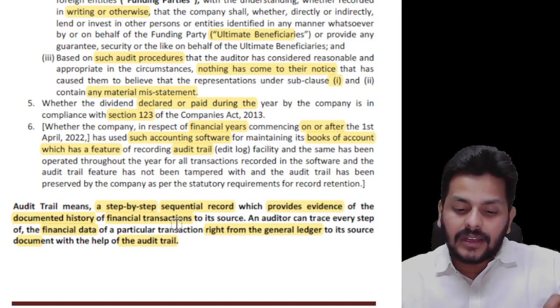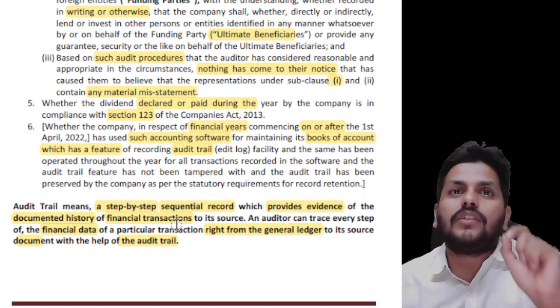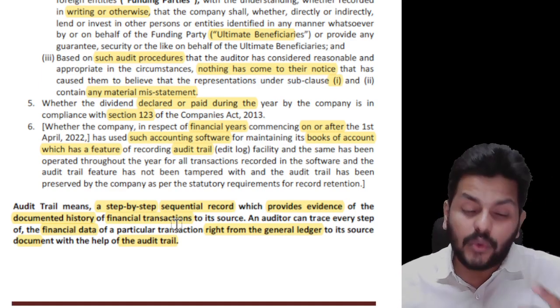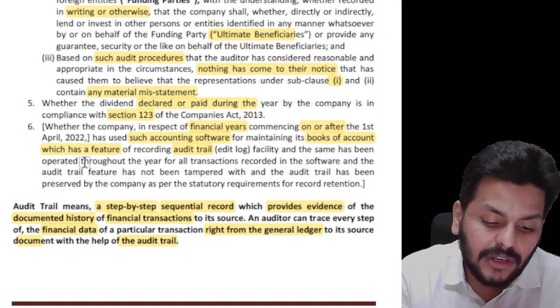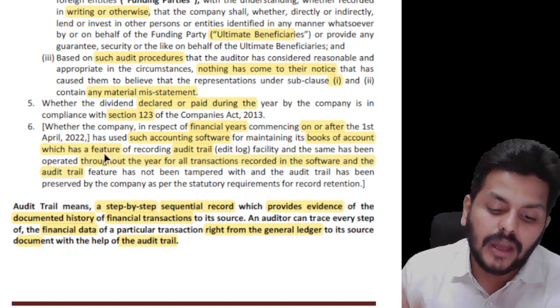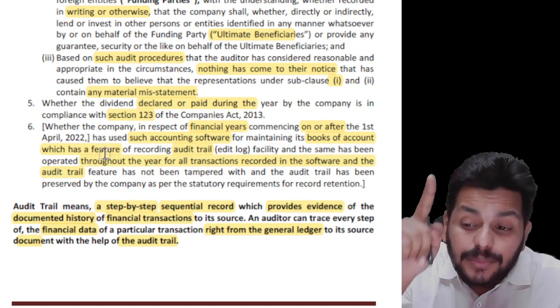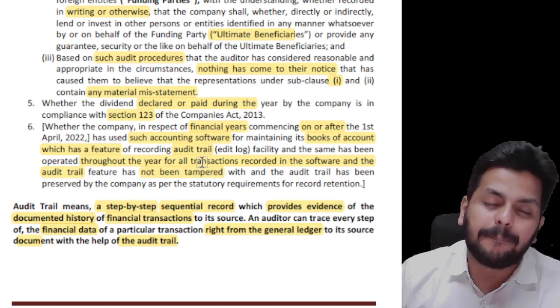So now the question being asked in this clause is whether the accounting software that you are using, on or after 1/4/2022, has been operated throughout the year for all transactions recorded in the software, and whether there has been an audit trail feature which has not been tampered with.